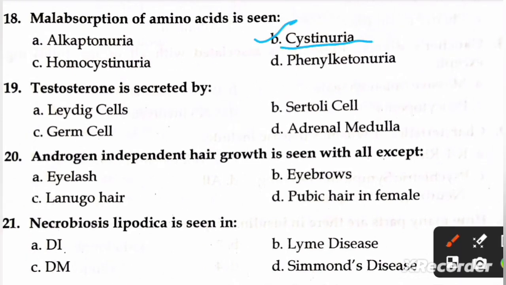Next question is, testosterone is secreted by A, Leydig cell, B, Sertoli cell, C, germ cell, D, adrenal medulla. Right option is A, Leydig cells.